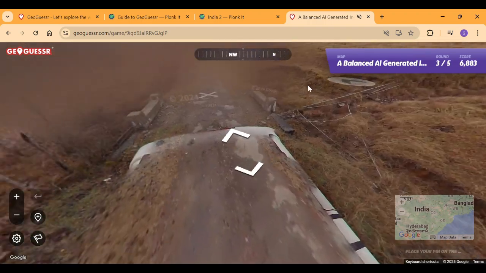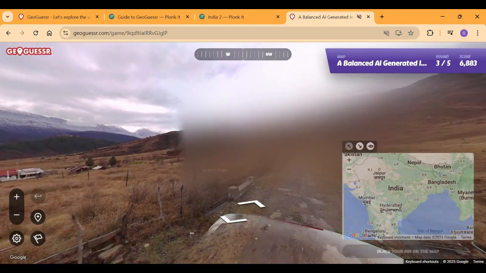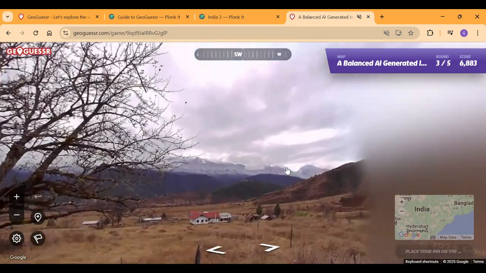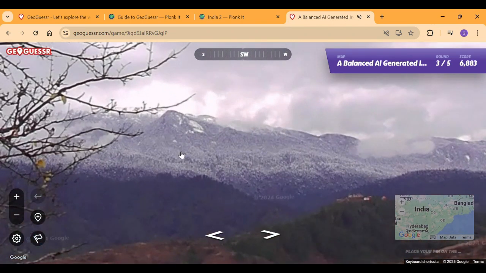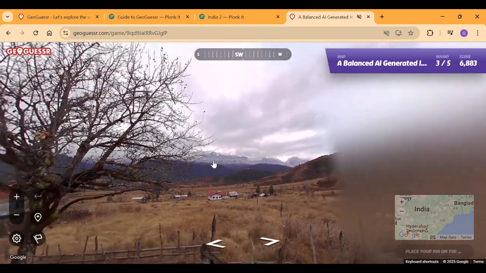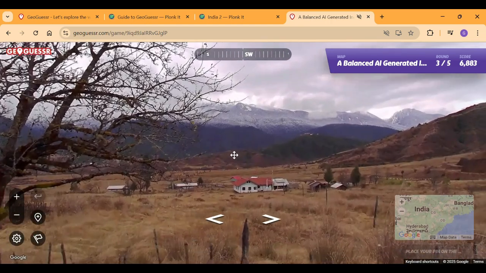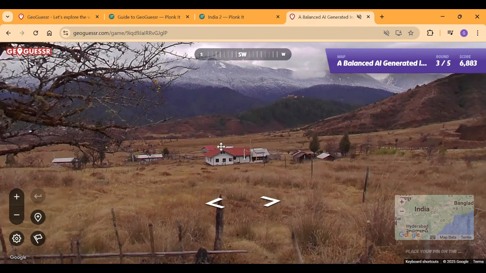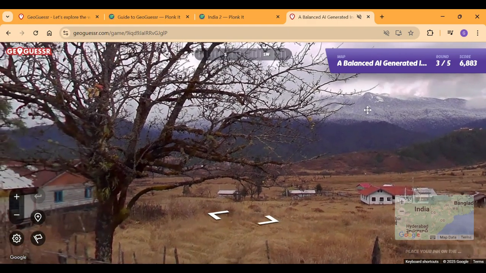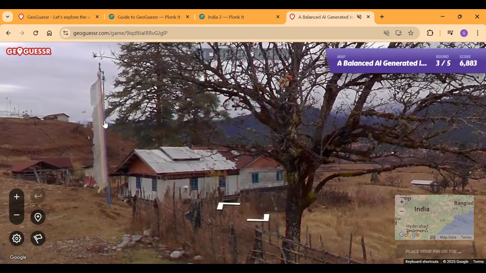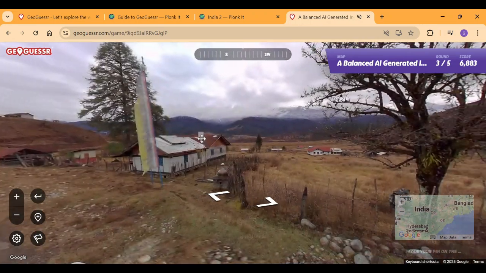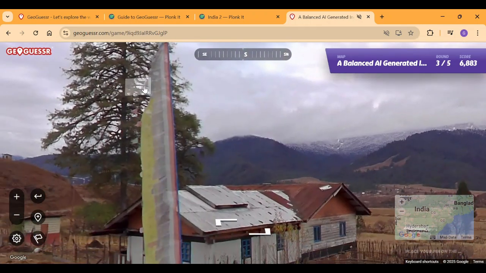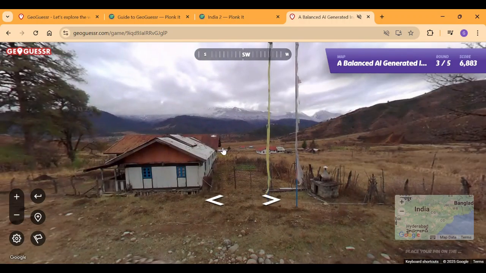Next, we have another boxcar, and that means it's again gonna be mountains because these mountains are to our southwest. So mountains to our southwest. This does not look like India. It looks like some other country, but whoa, the mountains are big. They're actually big. Okay, we have some information. So we have a Buddhist prayer flag over here, I guess. No, is that the Buddhist prayer flag?